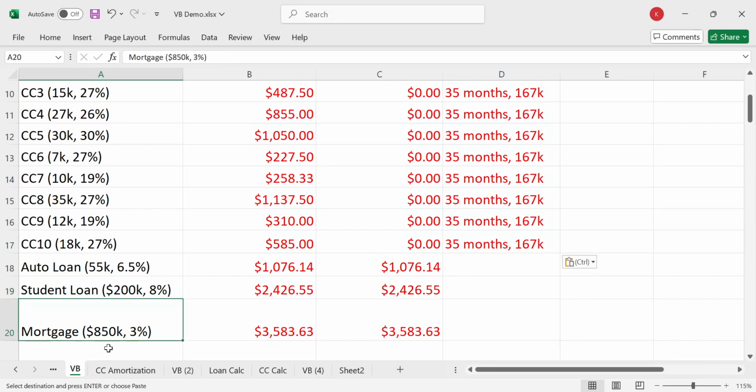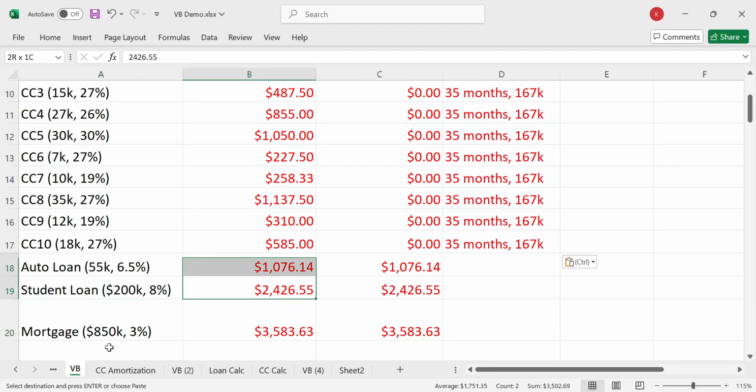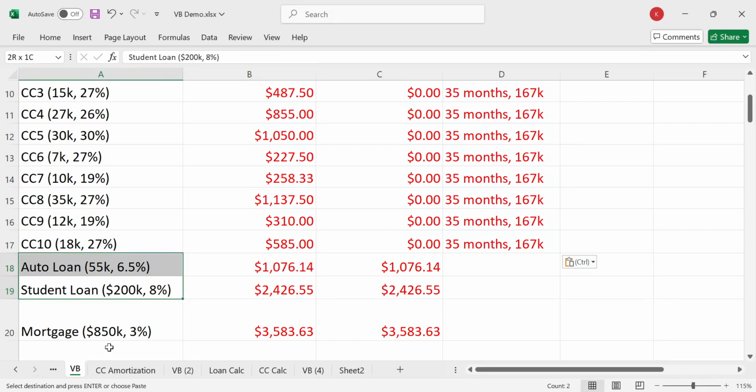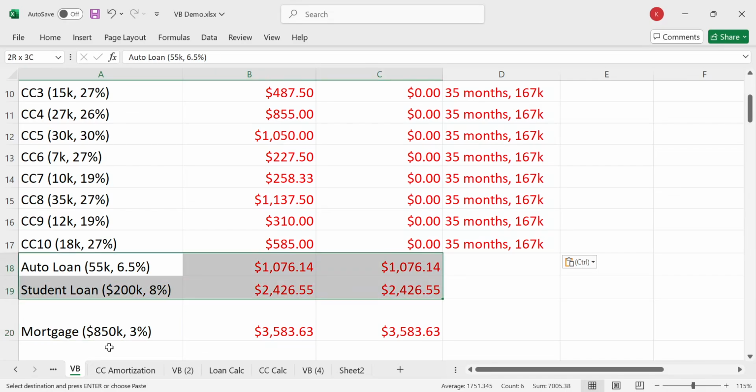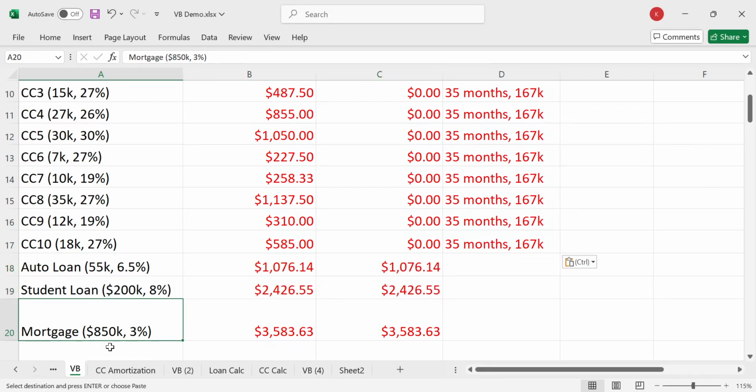But here's what most people don't realize. It's going to take me $850,000 to pay off and get $3,500 of cash flow. Whereas if I add these two, almost the same amount, $3,500 of cash flow, and it's only 255,000. So would you rather pay 255,000 to get $3,500 back, or 850,000 to get $3,500 back? This is why we pay these two off first, and then the mortgage, because we have to think about how much cash flow we recover. Cash flow recovery is the name of the game.